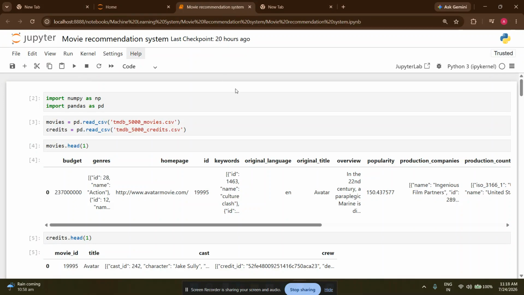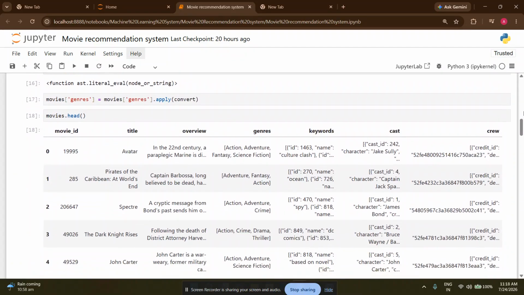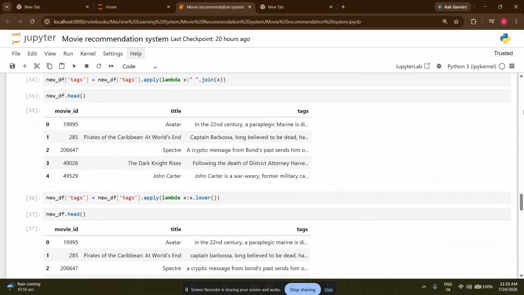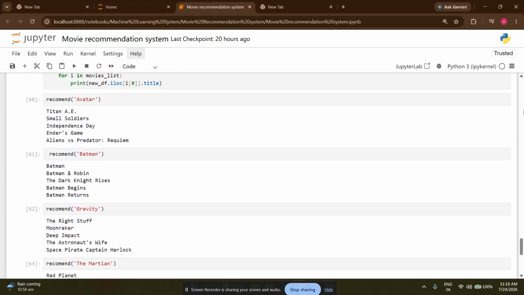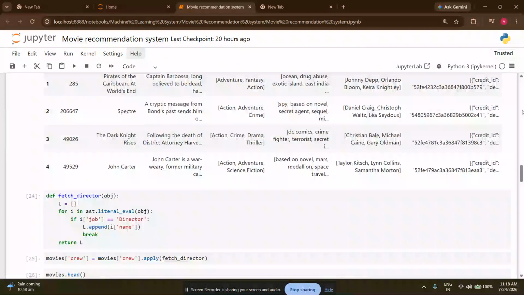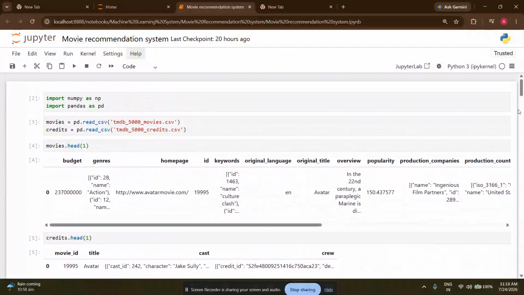First, I will show you the code which I have written. I loaded this code in Jupyter Notebook, and now let's see what I have done in this code.